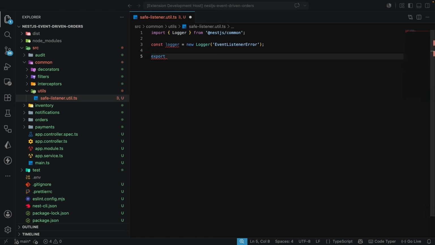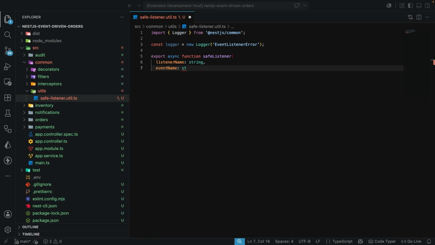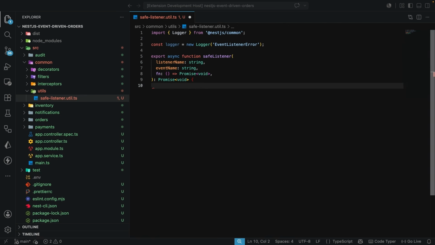We're going to export this async function, which is the safeListener. We need the listener name as well as the event name. They are both of type string. We also need a function. This function is going to return a promise that resolves to void, and this safeListener function is also going to resolve to void.